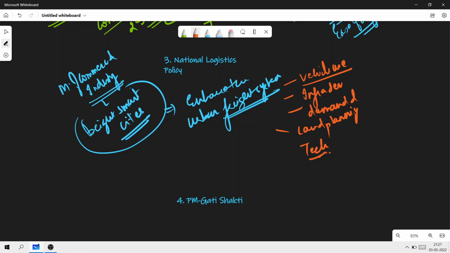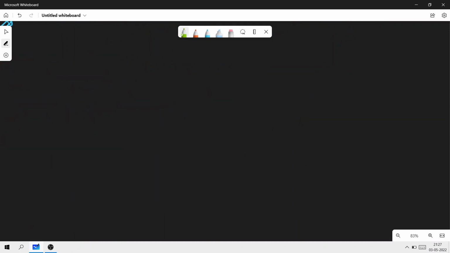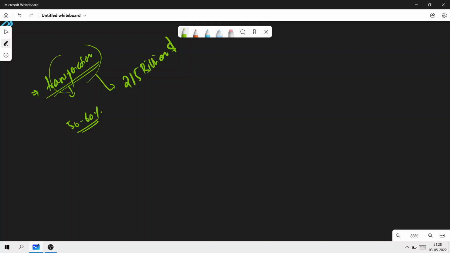But since we're talking about the logistics industry, you have to understand a little bit about the logistics industry in India. So you see, transportation is considered to be the most crucial logistic activity. This basically accounts for 50 to 60% of logistics costs, followed by warehousing. The size of the logistics industry in India is $215 billion. Okay, it employs more than 22 million people. So these are the important facts about the logistics industry in India.